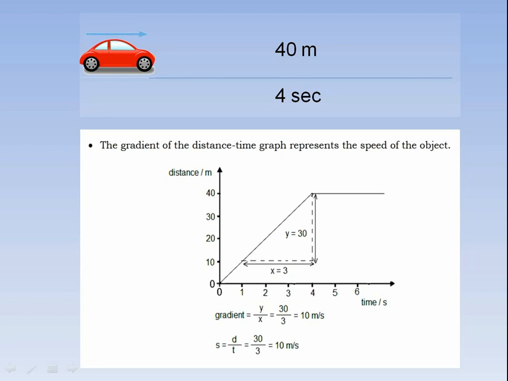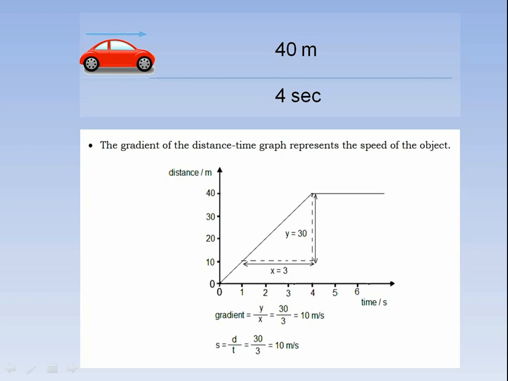Distance can be mentioned on the distance axis, that is the vertical axis, as 10, 20, 30 and 40. The line will be drawn from the origin because the motion of the car is uniform.